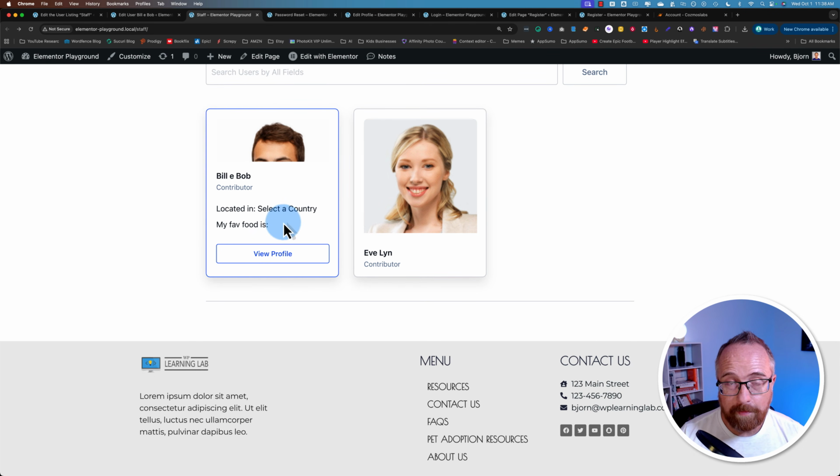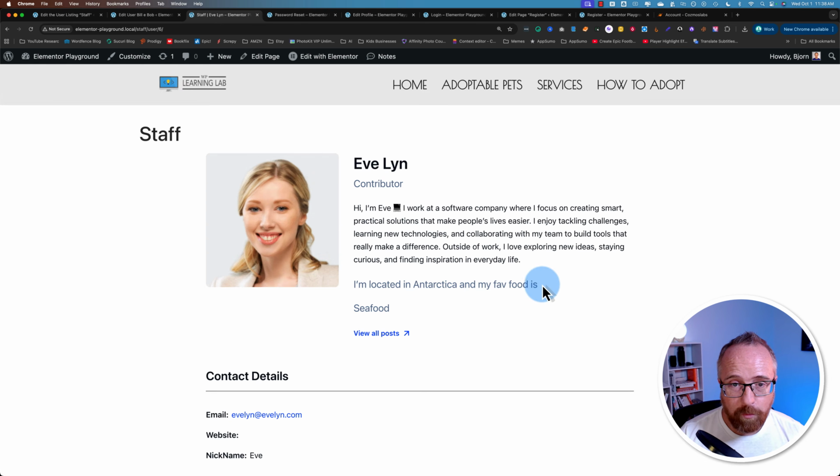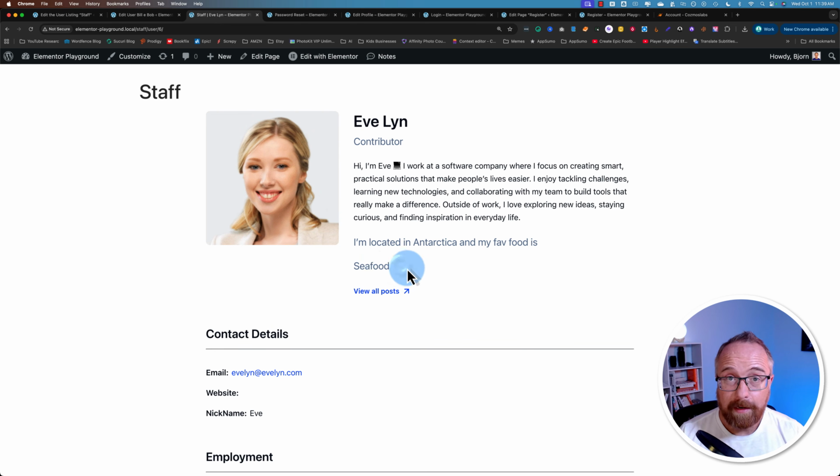Located in, we haven't done this for Billy Bob yet. Let's try Evelyn. Located in Antarctica, my fave food is seafood. Went on the second line, because there's not enough space. So make sure you're aware of how much text you're placing. Click on View Profile. Look at that. Now that I see seafood on the second line here, I'm starting to think it's not because there's not enough space.